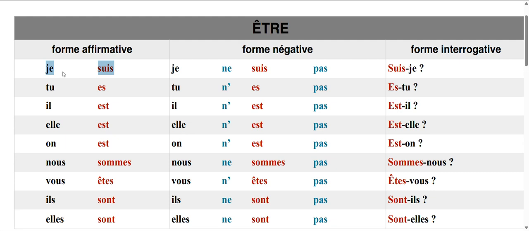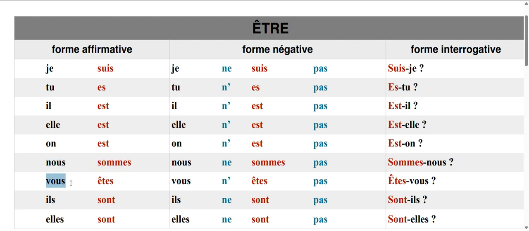So for example, être changes into suis with je. With je we make je suis. Je suis means I am. Tu es, you are. Il est, he is. Elle est, she is. We pronounce all these three the same. On est, it is. Nous sommes, we are.